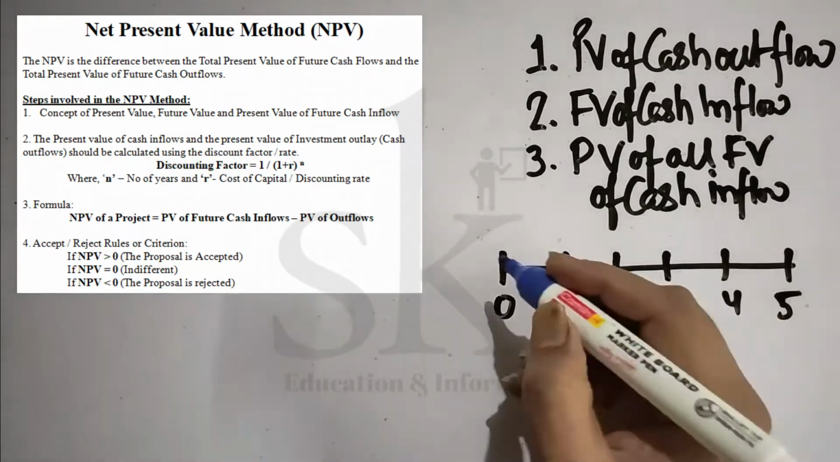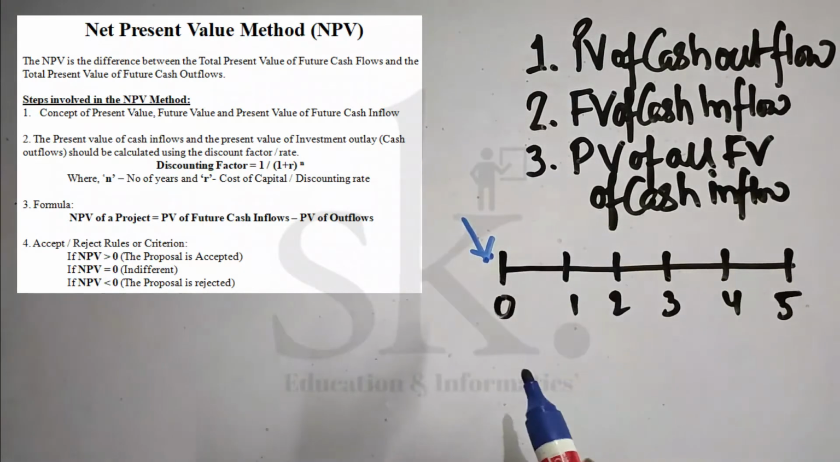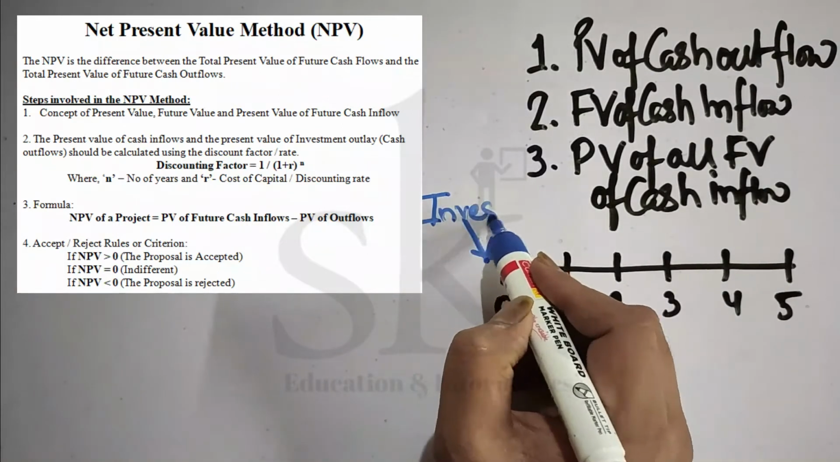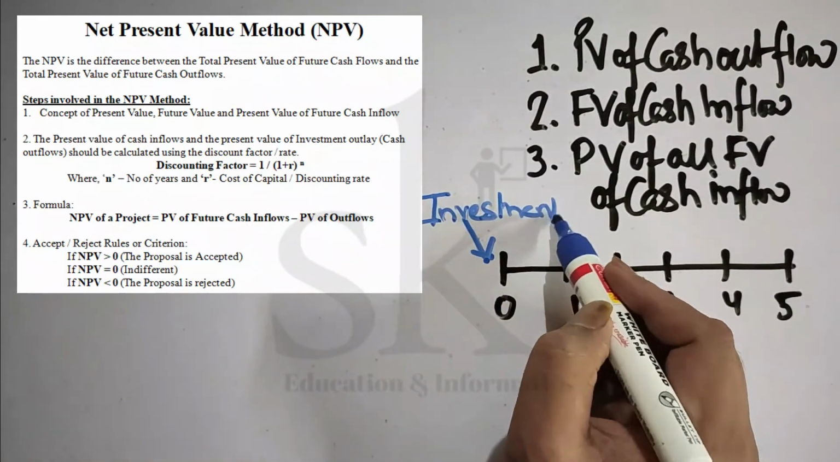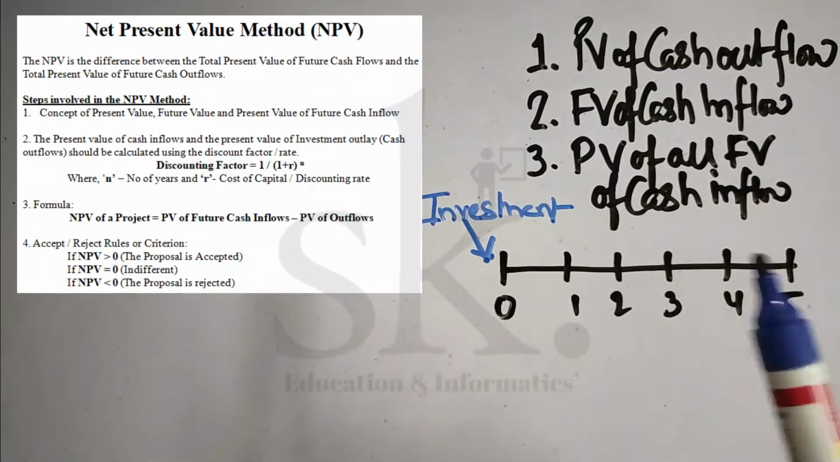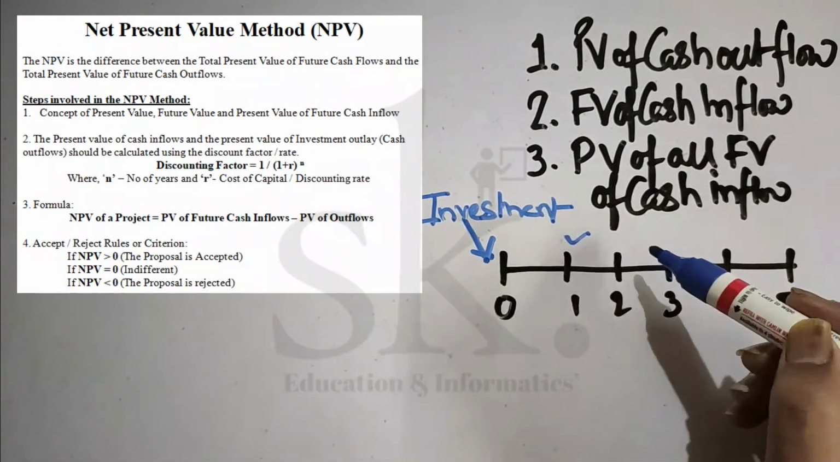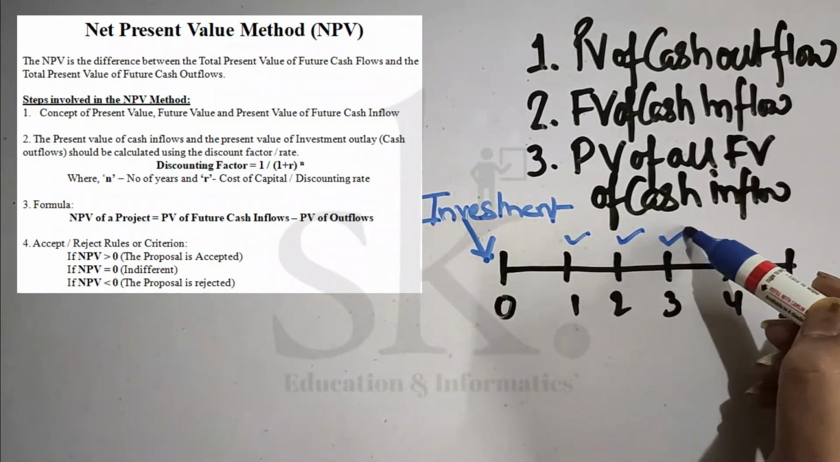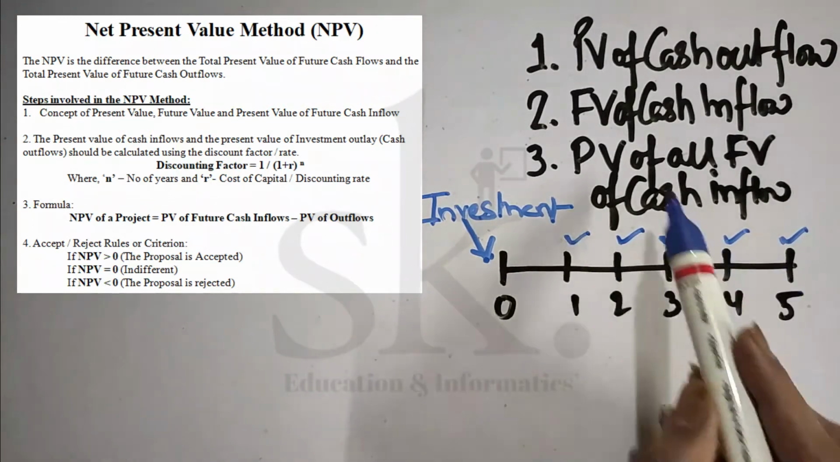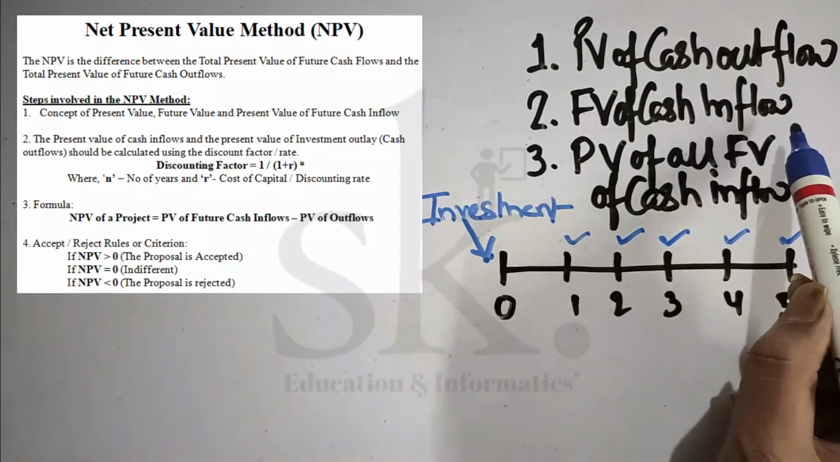This is the particular place where the investment is happening, and since the investment is happening in the 0th year, that is the reason why we say it has a PV of cash outflow at the 0th year. Now inflows are happening in the first year, second year, third year, fourth year and fifth year, say for example. So these all are termed as future value of cash inflow.